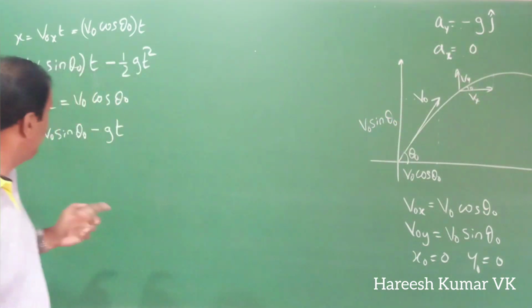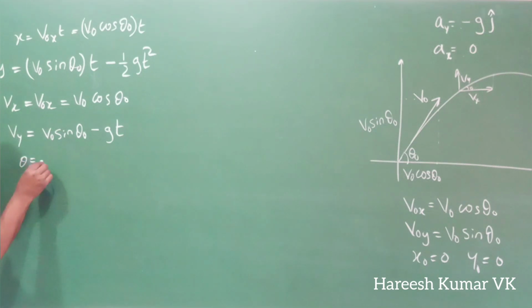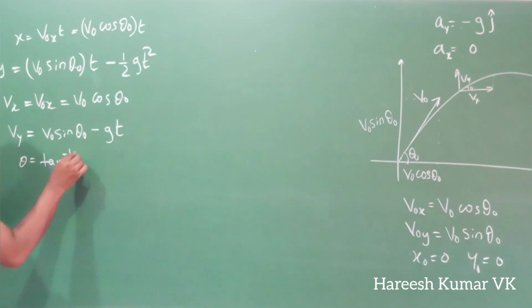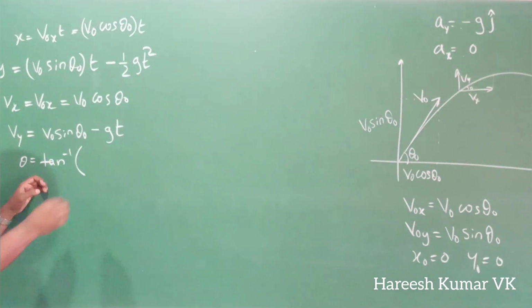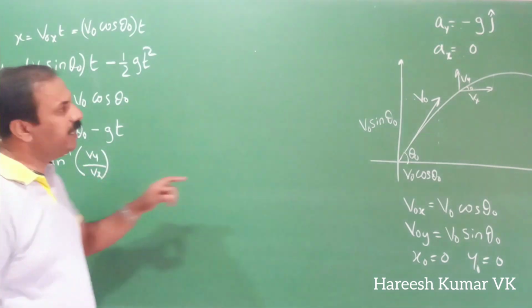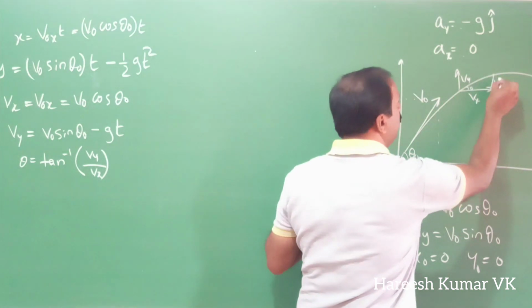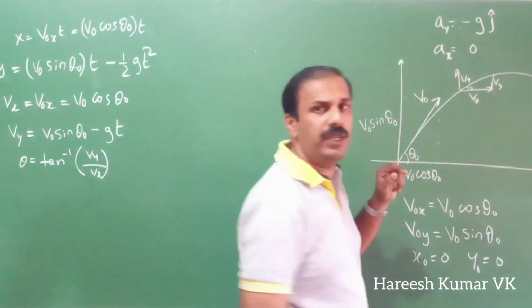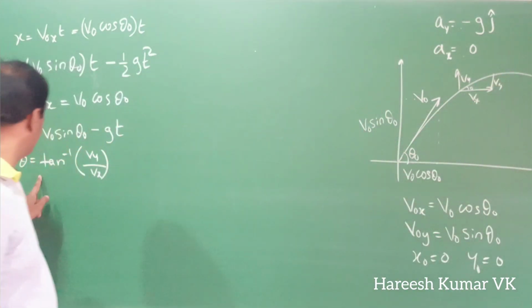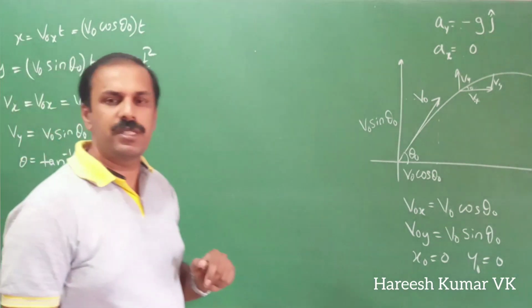So at any angle, theta is equal to tan inverse of Vy by Vx, because tan theta is Vy by Vx. From this triangle, this side is Vy and this side is Vx. So theta at any angle is tan inverse Vy by Vx.